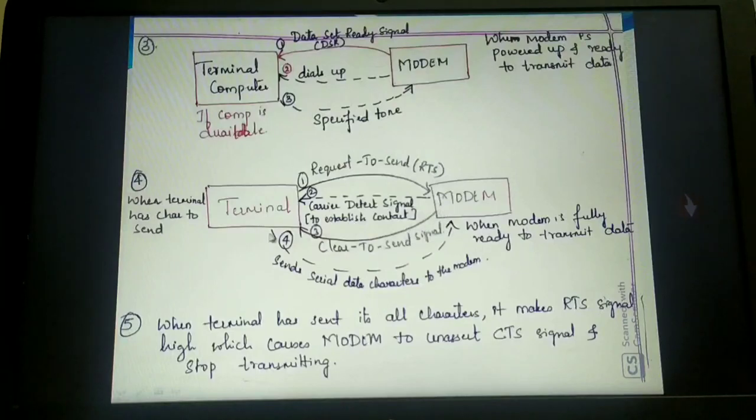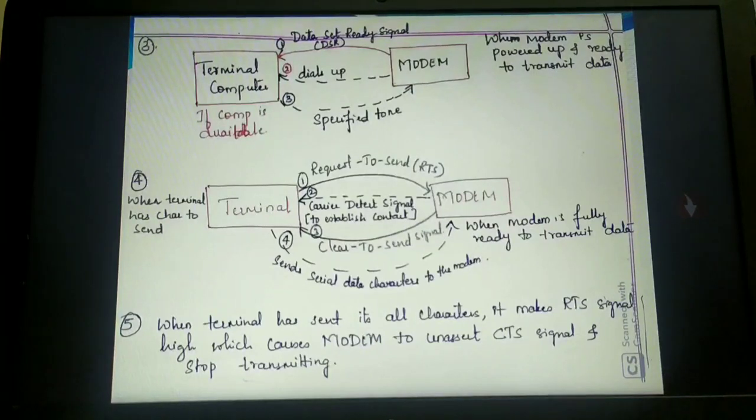The modem is already communicating with this terminal. Until the modem gives the clear to send signal to that particular user, B cannot send the data through the modem. It has to wait, because the clear to send signal is given to this user A, this computer A.